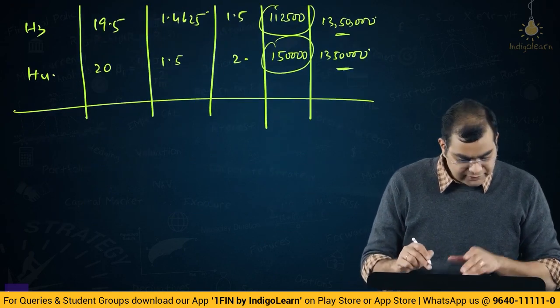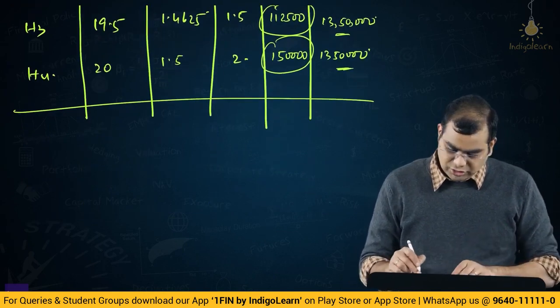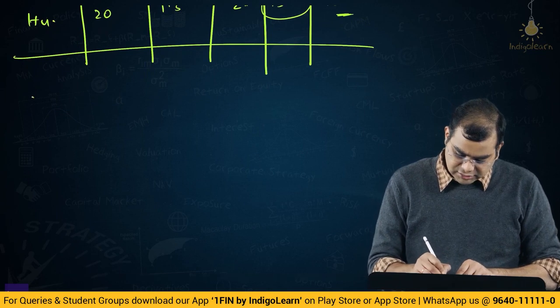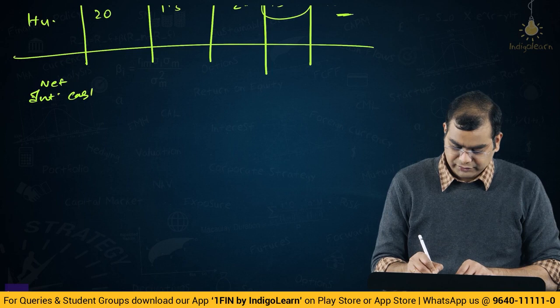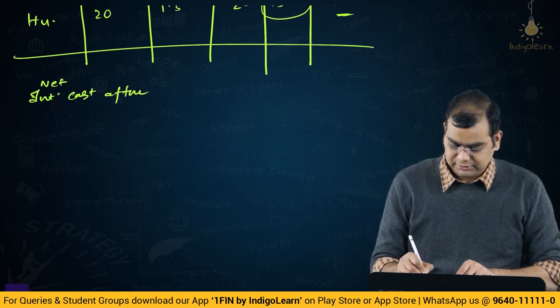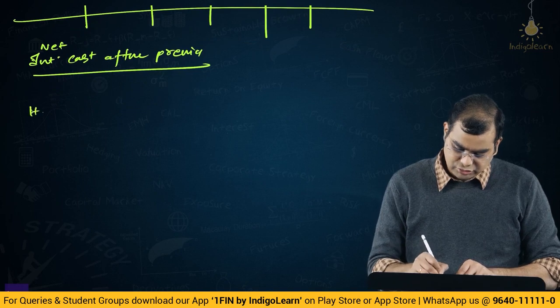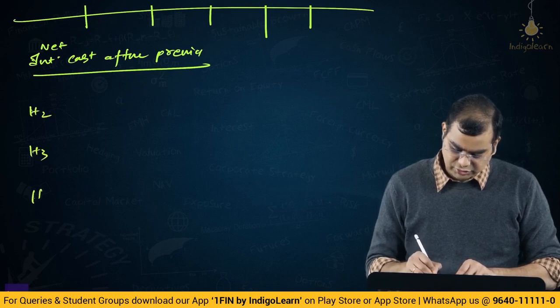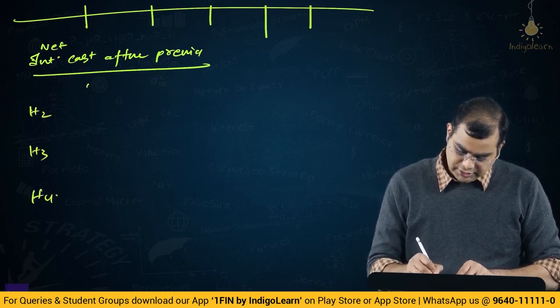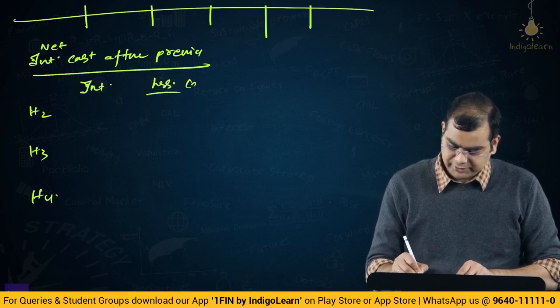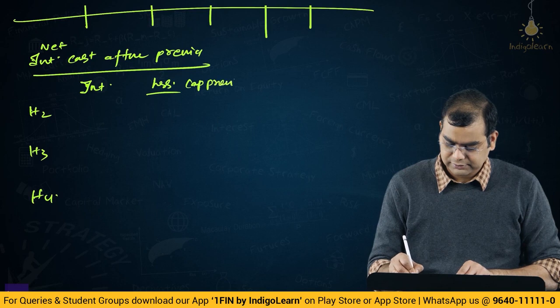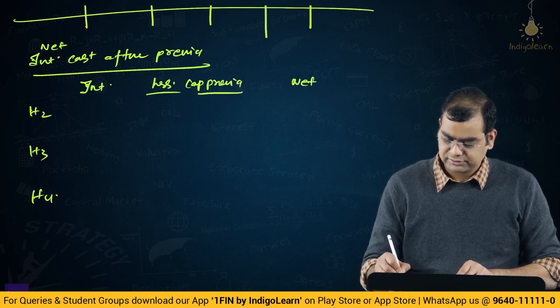Now, what is the other aspect? They've also given this premium, right? So net interest cost after premium, for H2, H3, H4: interest less cap premium, net interest.